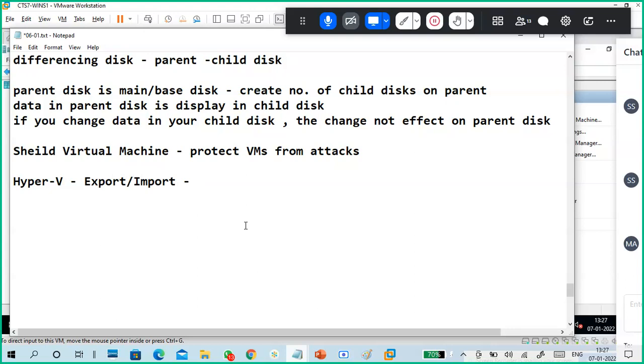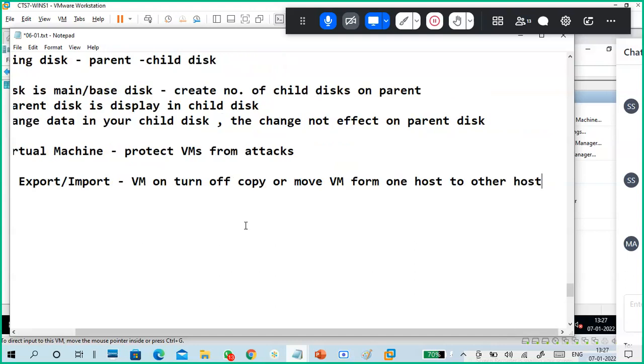First of all, we can do it on a VM in turned off condition. VM should be turned off. What is import and export? We can copy or move a VM from one host to another host.